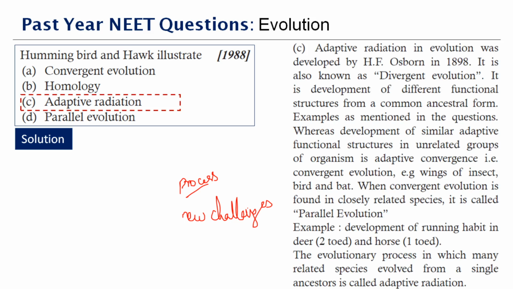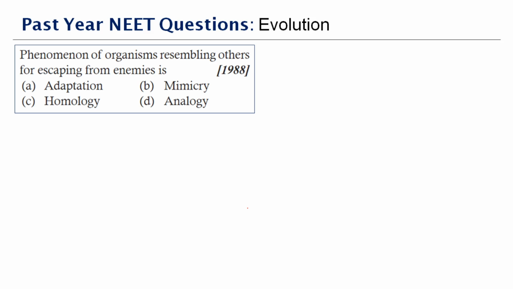Now let's move to the next question here. Phenomena of an organism resembling others for escaping from enemies is called as dash. Very easy question because it's direct. So they are asking about escapism. Now, for example, we do that, right? If we want to escape, we try to imitate something, or we try to do some action, hide, whatever it can be. So the phenomenon of organism resembling others for escaping from their enemies is called mimicry.